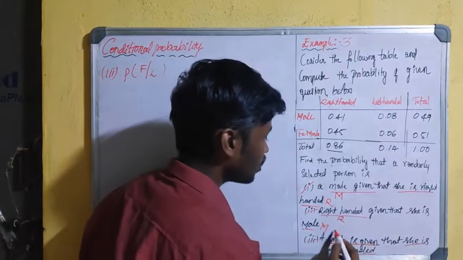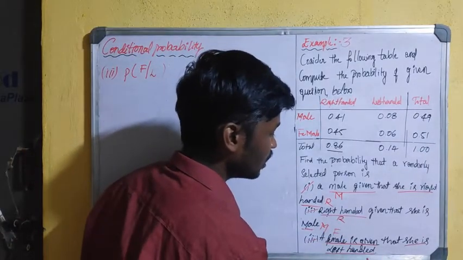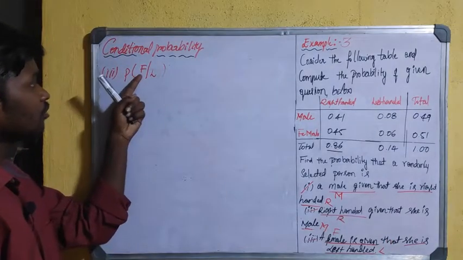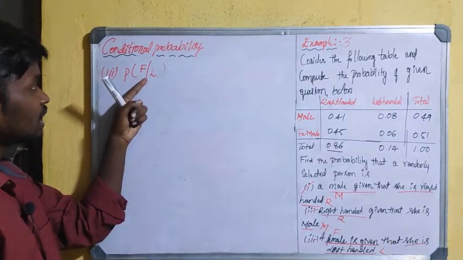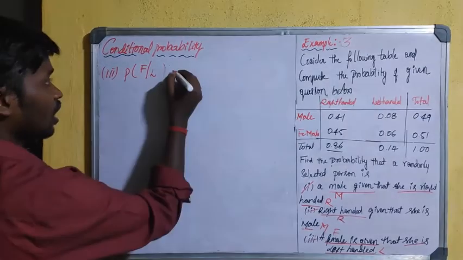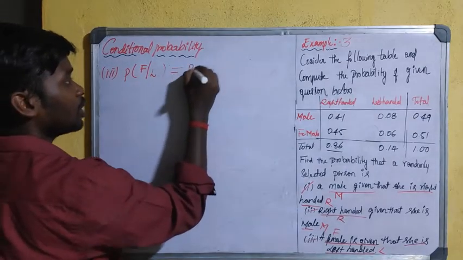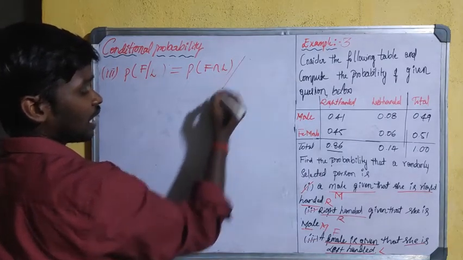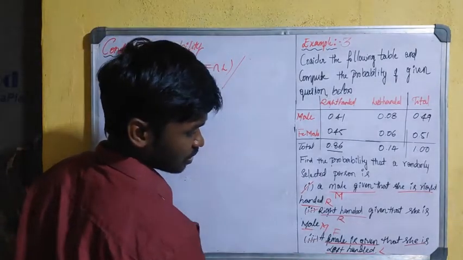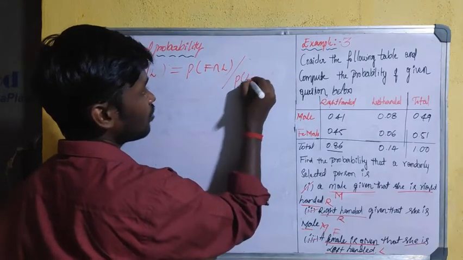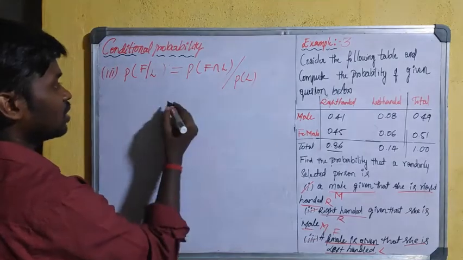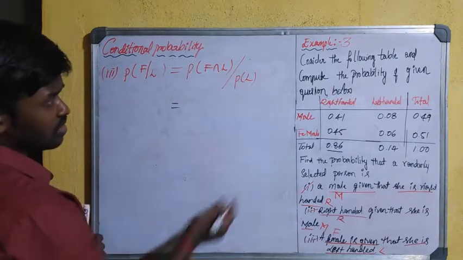Here female is denoted by F and left-handed by L. We have to compute the probability of a female given that L has already occurred, based on the probability of female and left-handed, and the last condition, the probability of left-handed. Now simply apply this third condition based on the information.